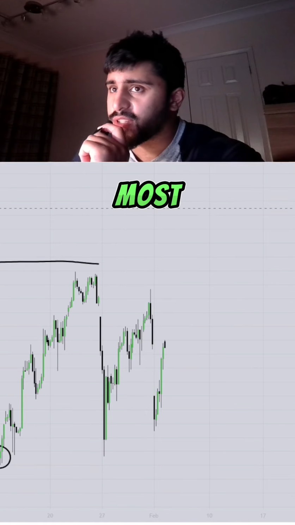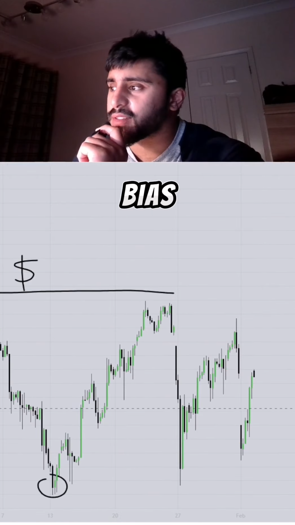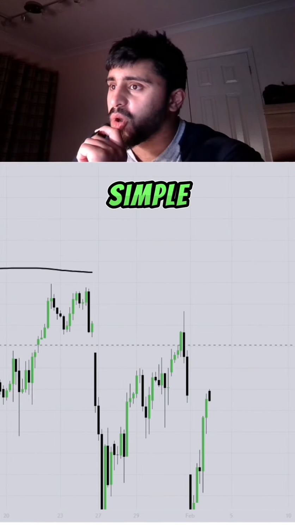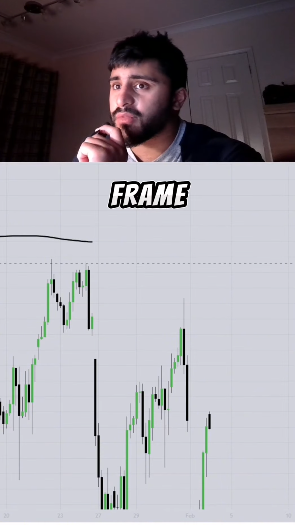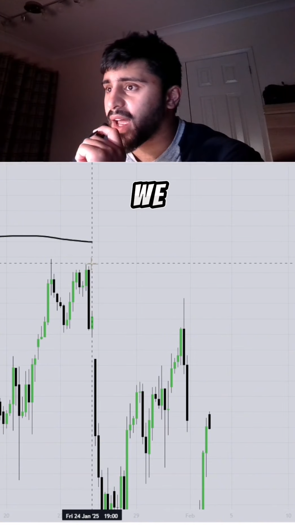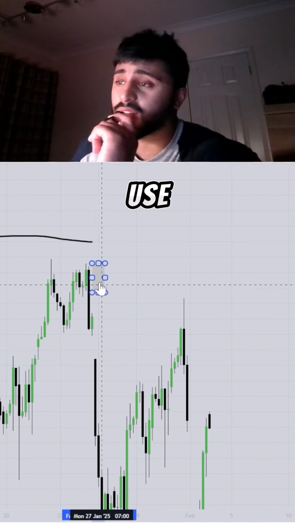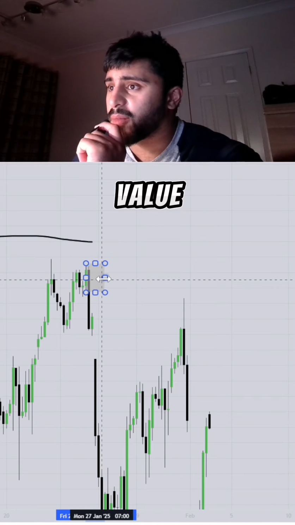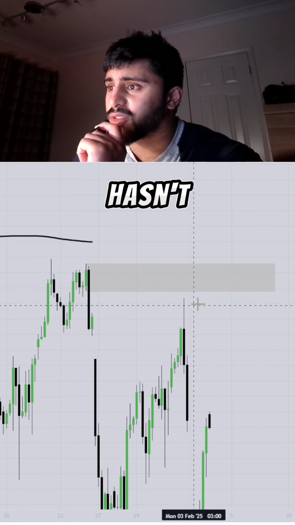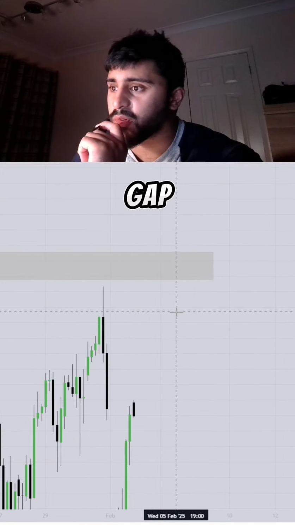So now we look at most recent price action, and the way you form a bias is very simple. What you're looking for is a higher time frame fair value gap. So in this region over here, we have the last candle. I always use the last candle before the fair value gap over here, and we can see here price hasn't quite filled this entire fair value gap over here.